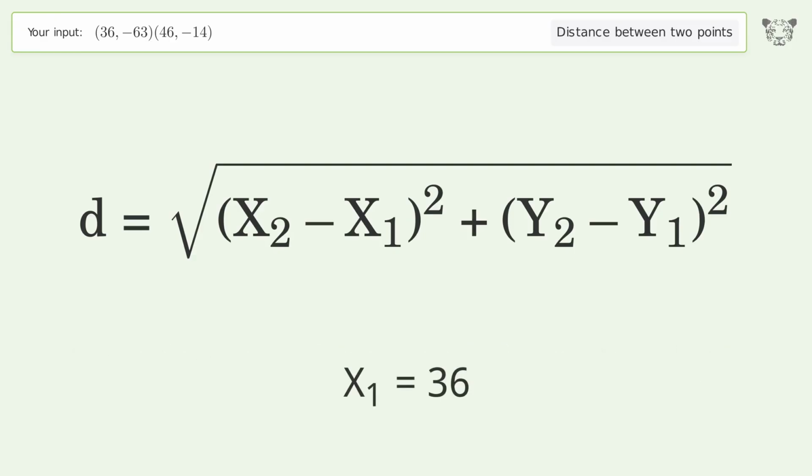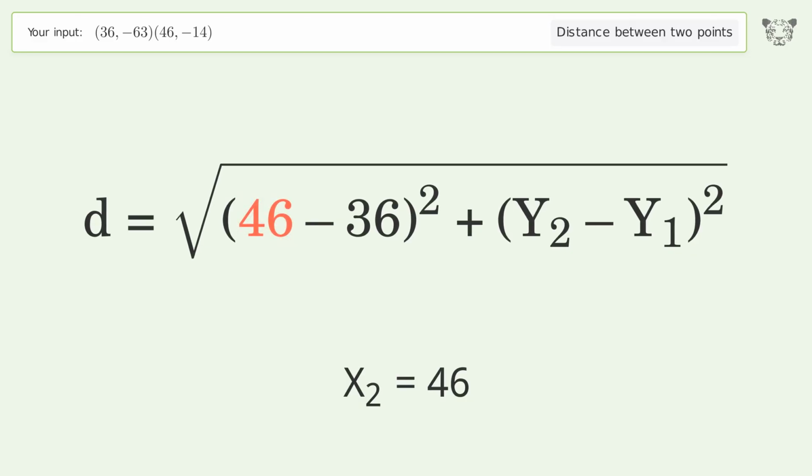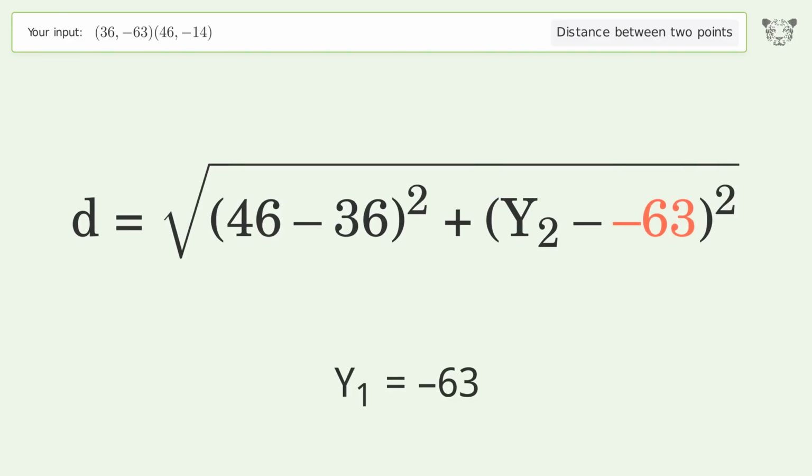x1 equals 36. x2 equals 46. y1 equals negative 63. y2 equals negative 14.